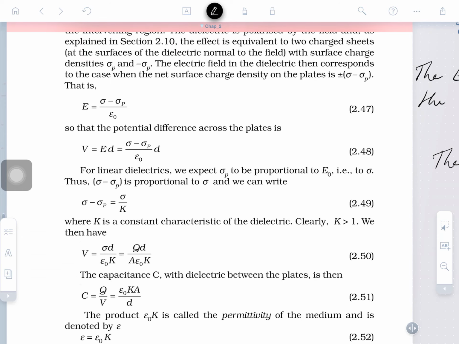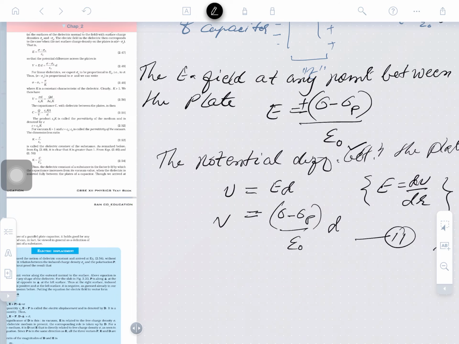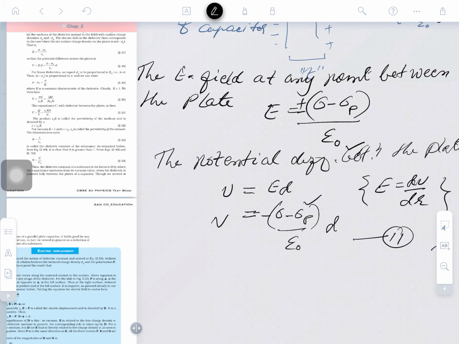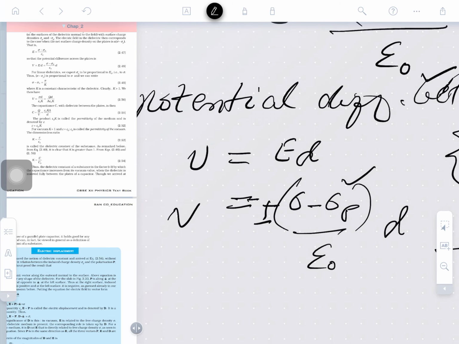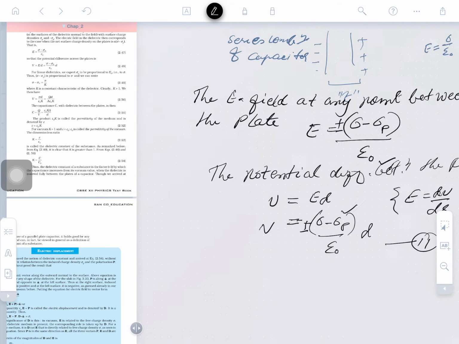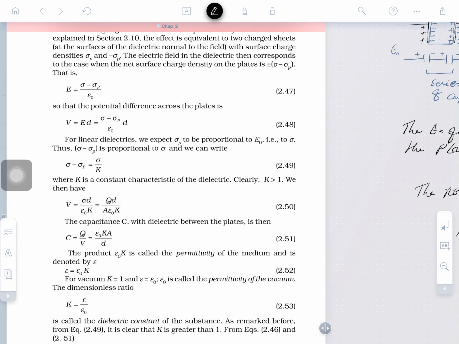Further, explaining what it depends on: you may see the potential depends on del P. More the del P, we can speak here of positive or negative values occurring. So positive and negative means increasing and decreasing will not happen here. If we take positive, sigma minus sigma p will be positive. It can take the sign positive or negative both, so the increasing and decreasing concept will not come into use here.